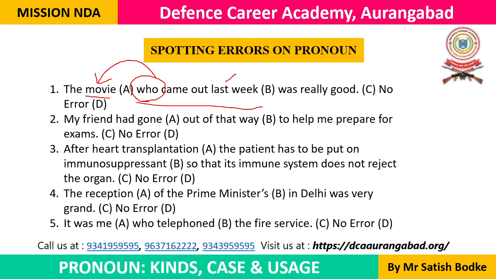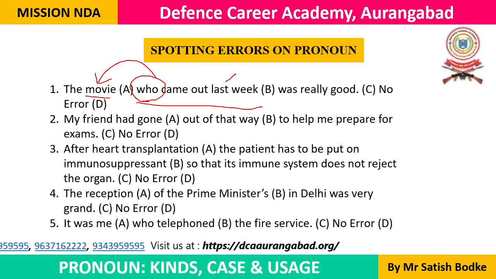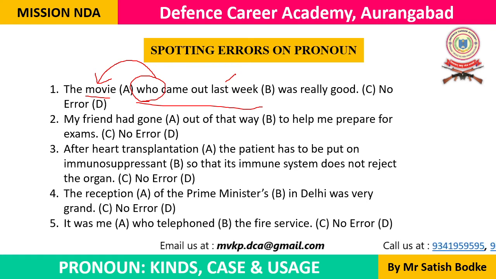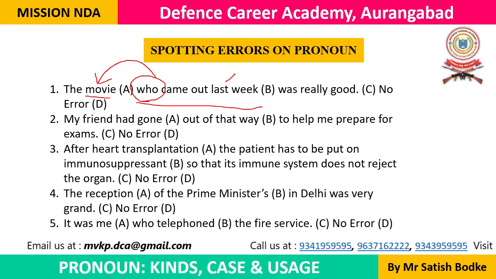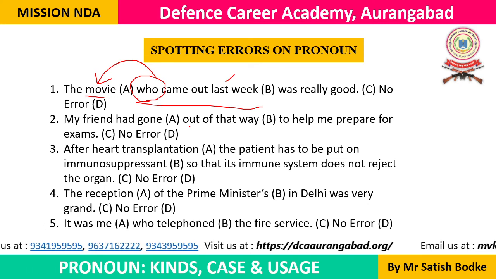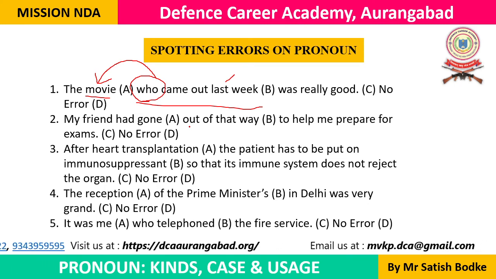In the second sentence, my friend had gone out of that way to help me prepare for exams. Now there is a very popular phrase, to go out of one's way. है ना? To go out of one's way, to do something out of the box, like this.